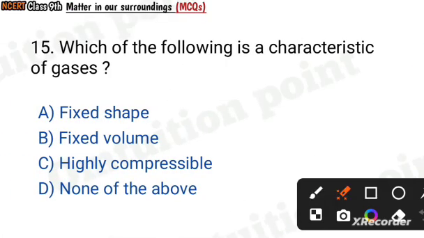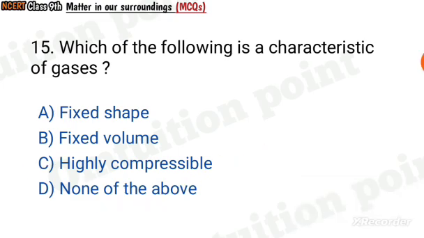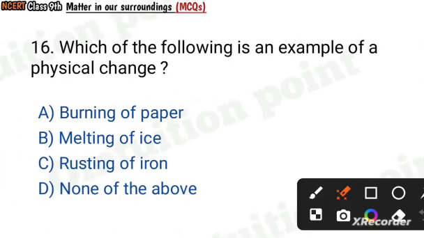Question number 15. Which of the following is a characteristic of gases? Fixed shape, fixed volume, highly compressible, none of the above. Highly compressible. Question number 16. Which of the following is an example of a physical change? Burning of paper, melting of ice, rusting of iron, none of the above. Melting of ice.